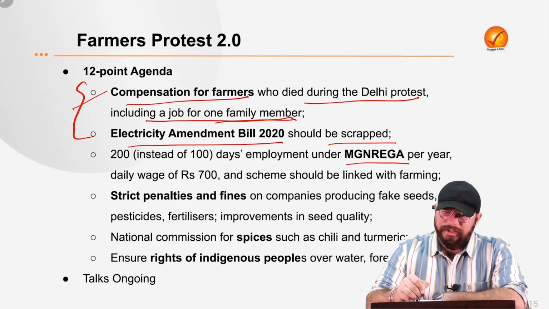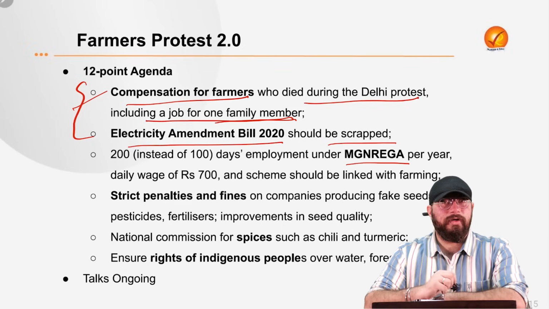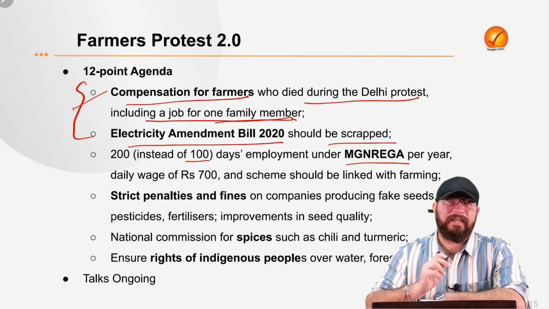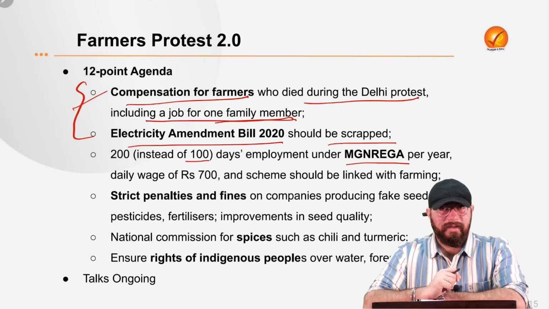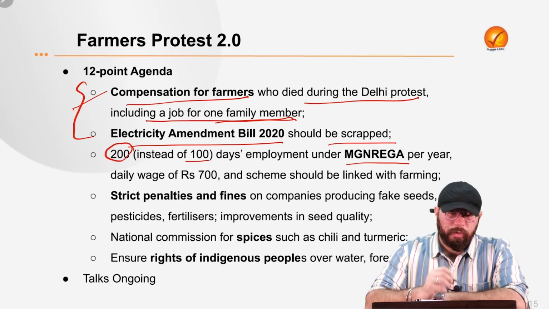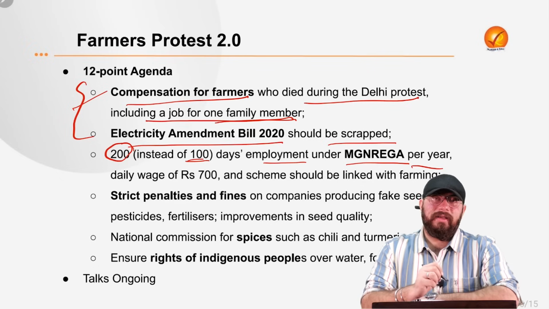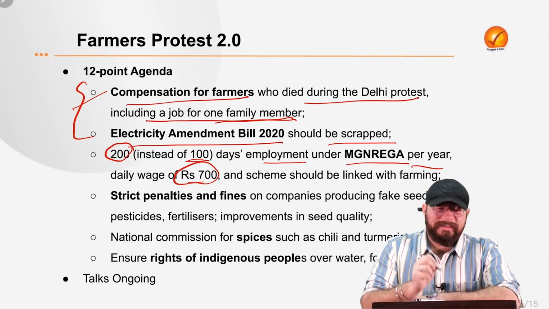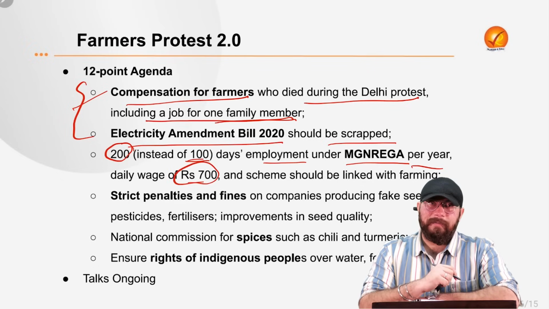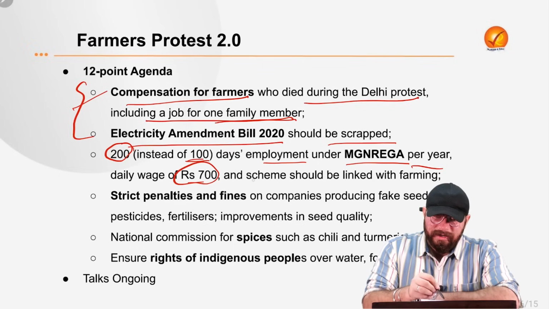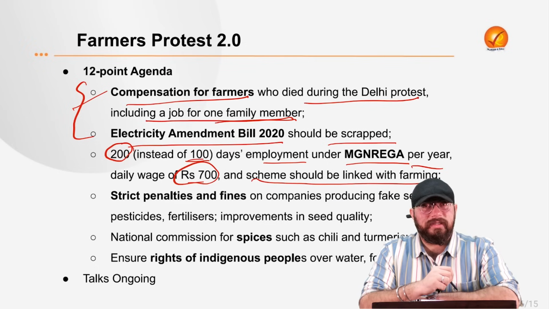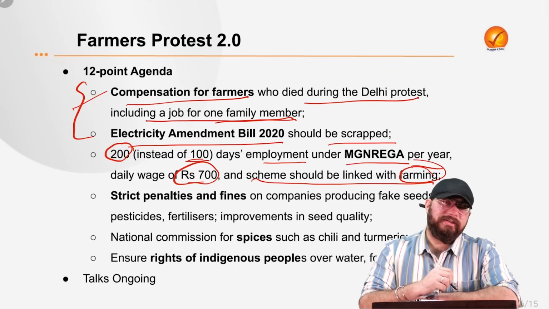Now, in relation to MGNREGA also, they have a demand. We know that MGNREGA provides employment to rural households, and 100 days of assured employment is provided, right? So farmers are demanding that you should provide employment for 200 days instead of 100 days under MGNREGA per year. And the daily wage should be 700. That is what the farmers are demanding. And one more thing in relation to MGNREGA is that it should be linked with farming, not just with laborer practices, but with farming as well.